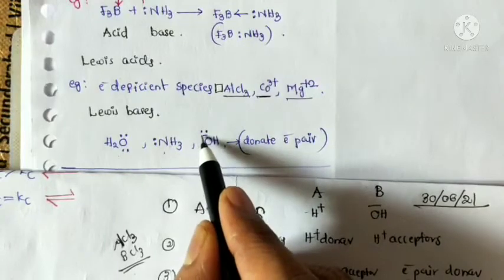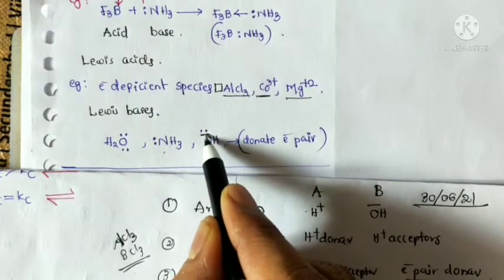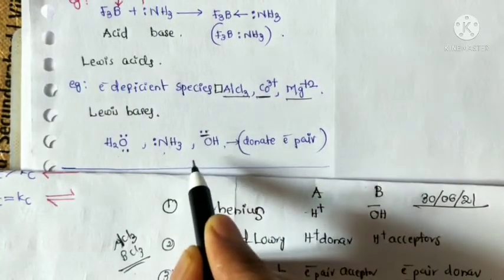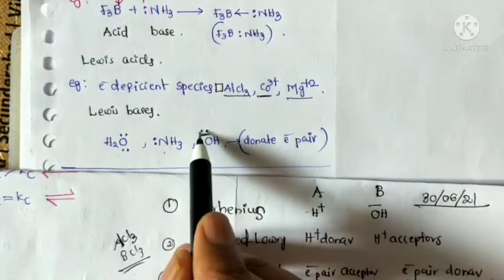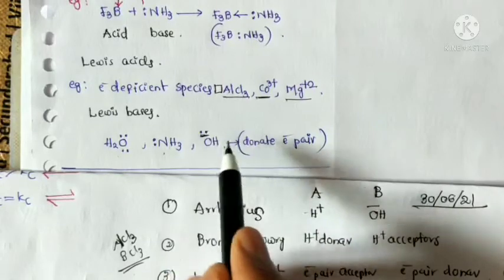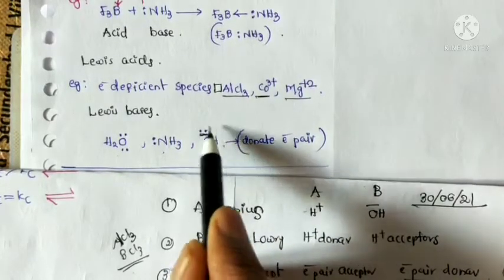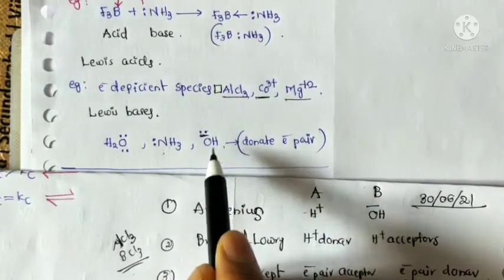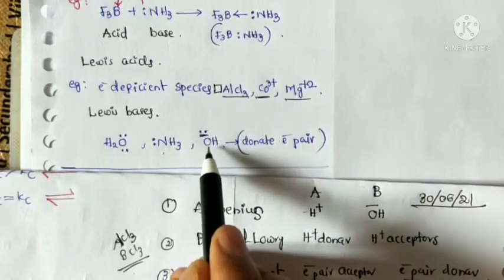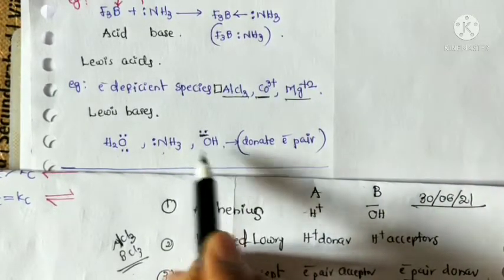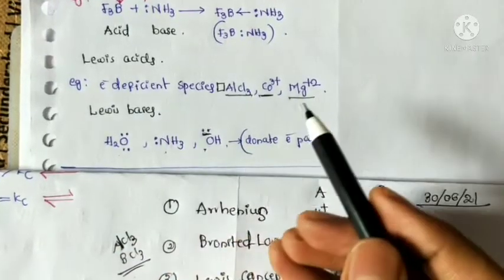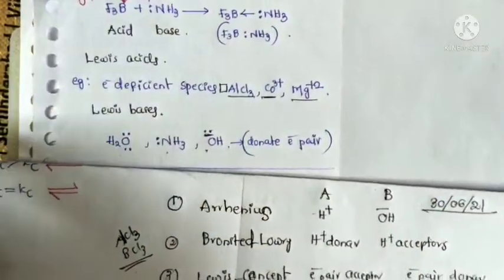In the hydroxide ion, the negative charge indicates 2 electrons, and 2 electrons means 1 electron pair. So 1 electron pair can be donated, that's why it belongs to the Lewis bases. So these are the 3 concepts.